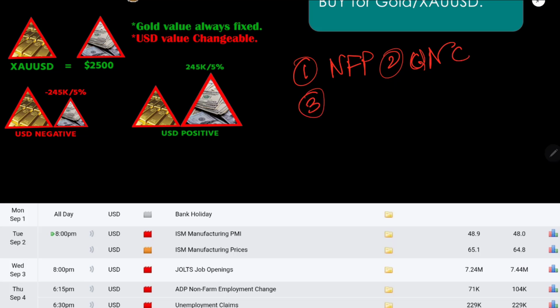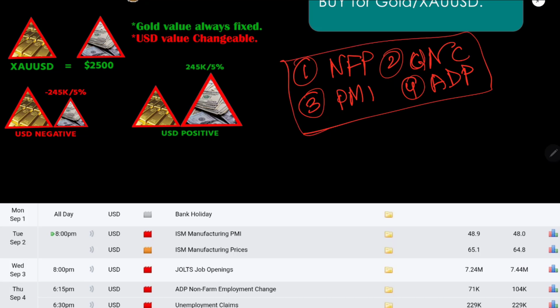Number three, ISM. Number four, this can be PMI news. Then ADP, then job opening, and these are the major ones, and you may see the chart.